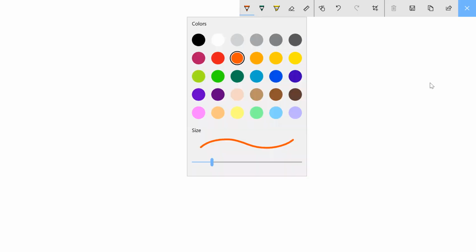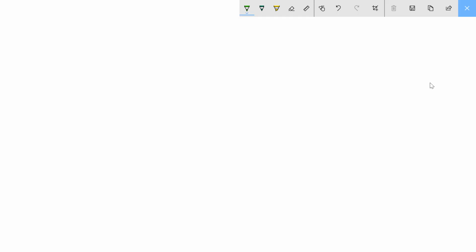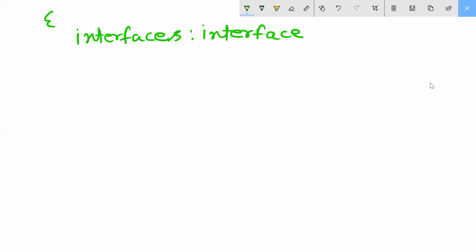I'm creating one interface here. I'm using interfaces in this way. This is the connector.